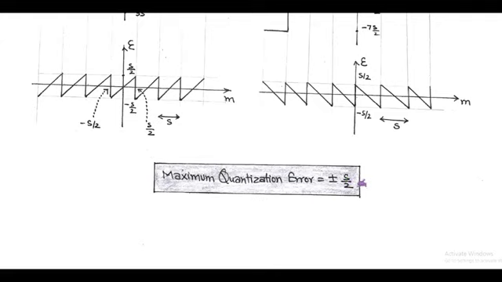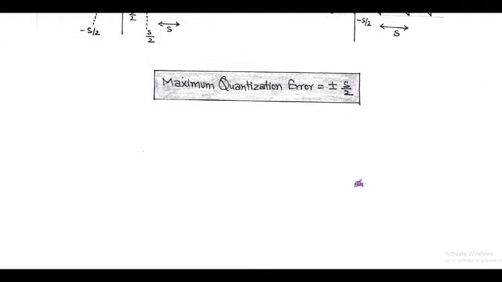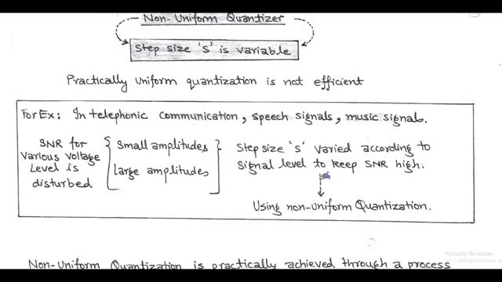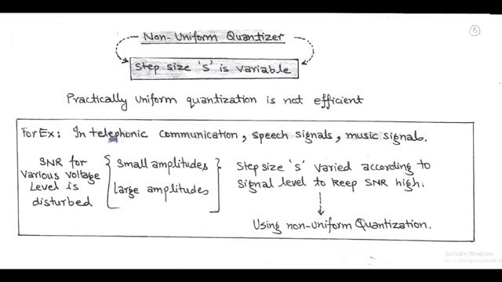But there is a problem with uniform quantization. Uniform quantization is not efficient from a practical point of view, such as telephone communications, speech signals, music signals, etc. So in this case, we study the non-uniform quantizer. In these practical examples, there are various voltage levels including small as well as large amplitudes.